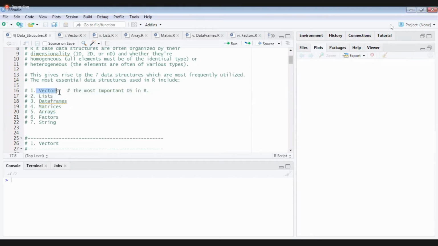Okay, vector is one dimensional and it is homogeneous type. Then we have list, which is also one dimension but heterogeneous type. Then we have data frames, that is two dimensional, and the type is heterogeneous. Then we have matrix, two dimension, homogeneous. Then we have arrays, n dimensional, and homogeneous. In today's class we'll be seeing what is a factor.